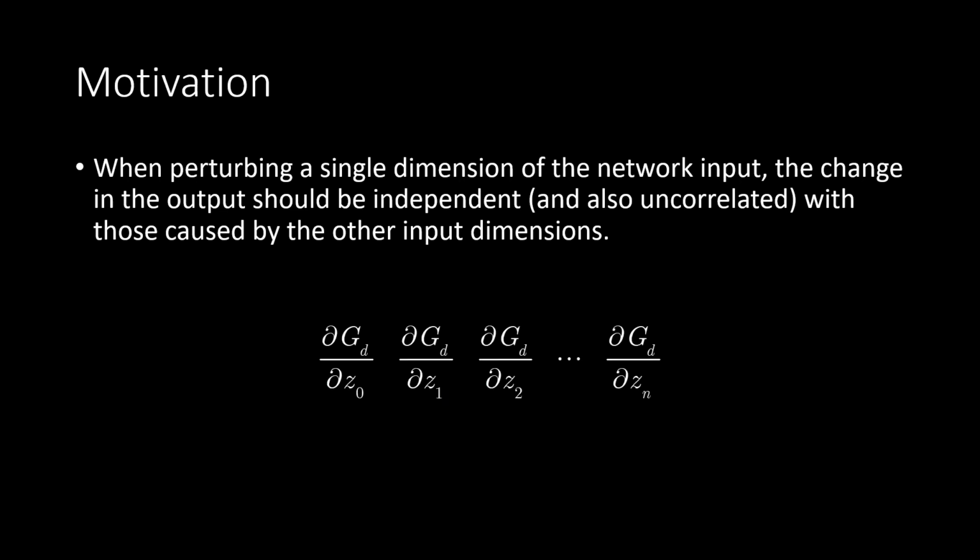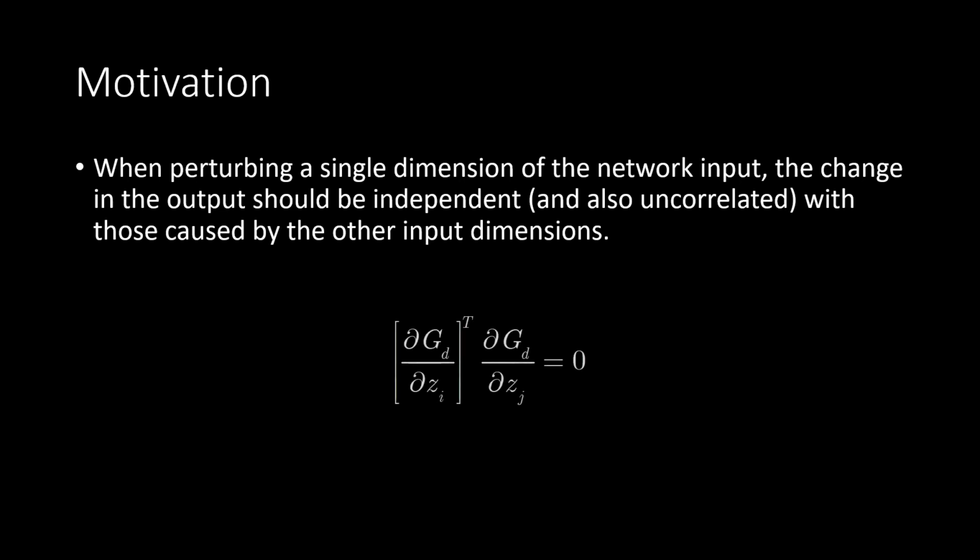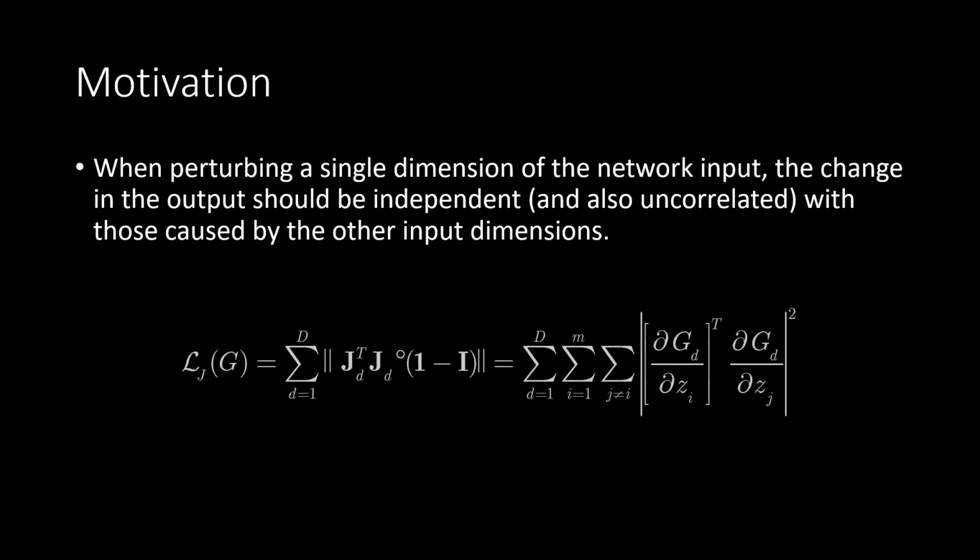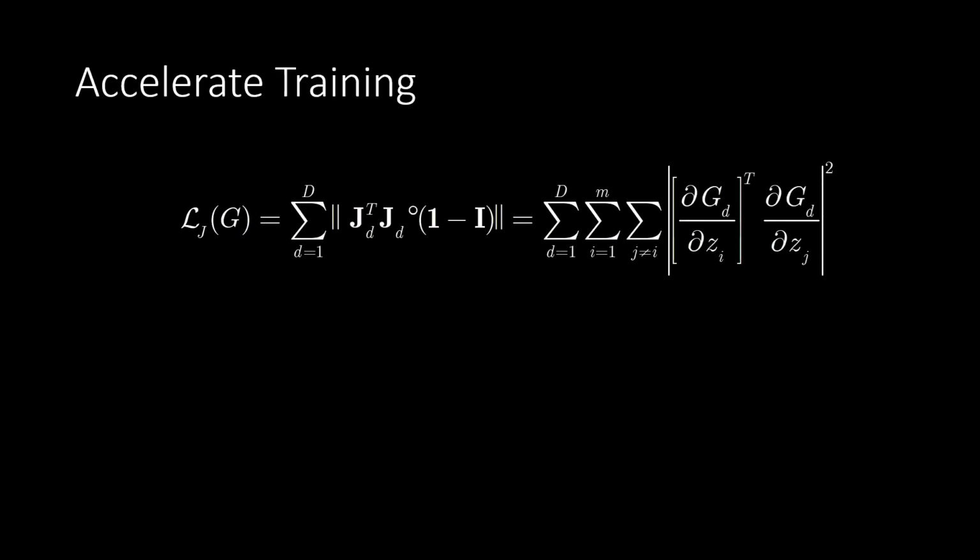We use the Jacobian vectors to represent the change caused by the latent inputs. To encourage independence among them, we let them be orthogonal. Considering all the dimensions, we introduce our orthogonal Jacobian regularization, which we also call OroJaR. Calculating the above OroJaR is time-consuming.